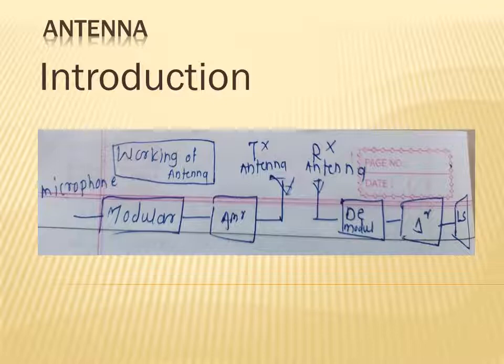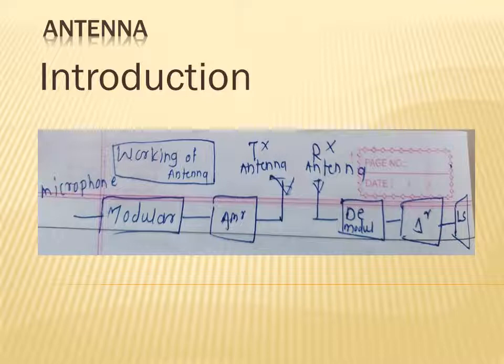The antennas are a very important part of communication. There are two basic types of antennas. First one is the transmitting antenna, and second one is the receiving antenna. What is the function of the transmitting antenna? It is to convert electrical energy into the electromagnetic radiation.